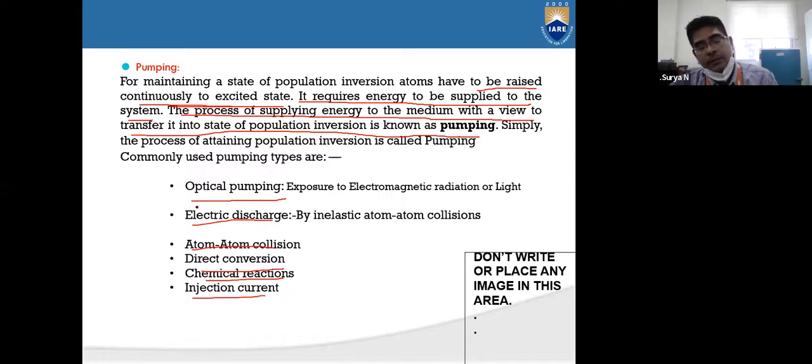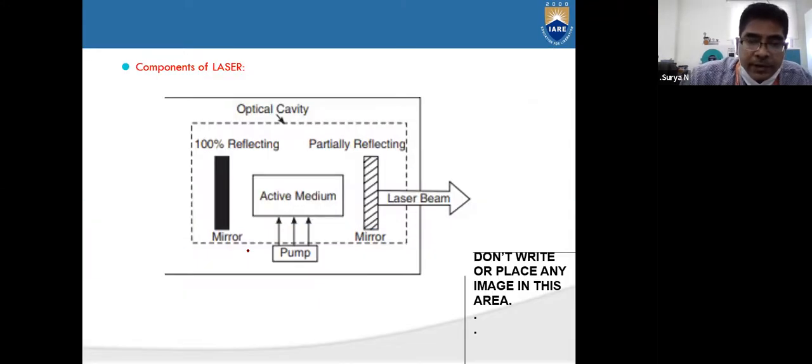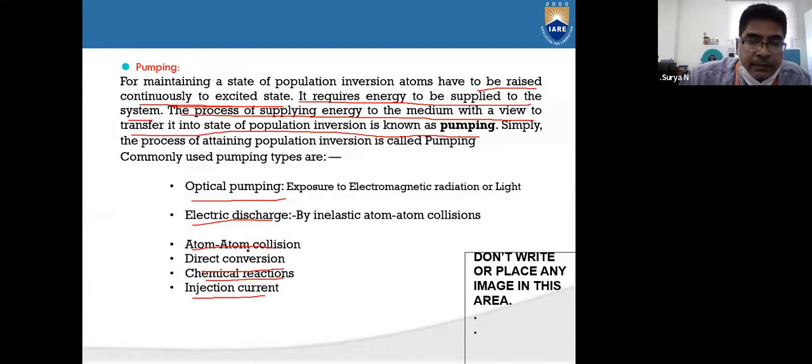What are the ways we can achieve the pumping mechanism, or the population inversion? The method to achieve population inversion is pumping, and it can be done in different ways: by optical energy, electrical energy, or atom-atom collision, where the energy released due to the collision can also be used to make the downward transition. Other ways are chemical reaction and injection current. So these are the different ways of obtaining the pumping mechanism.